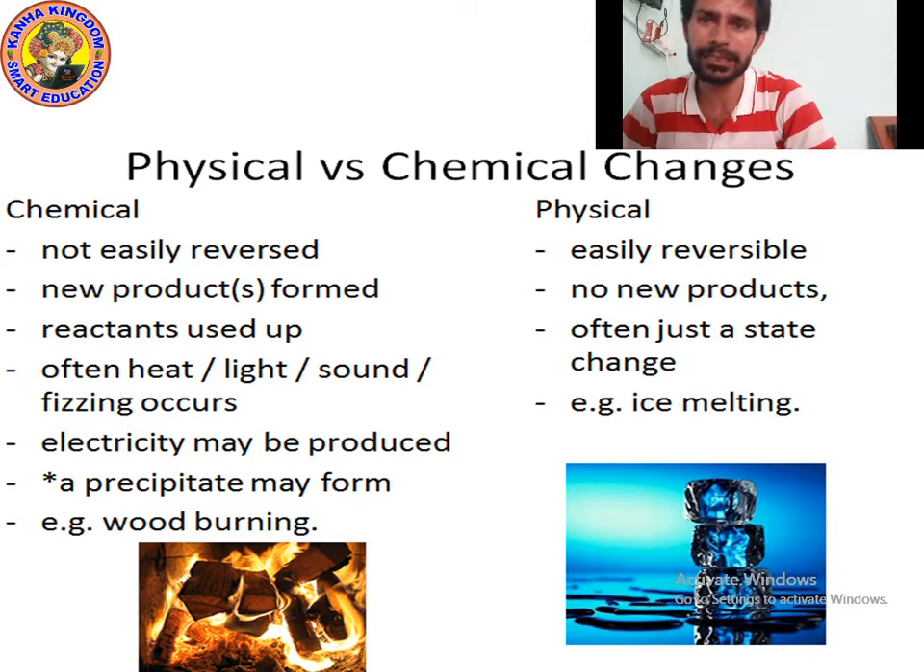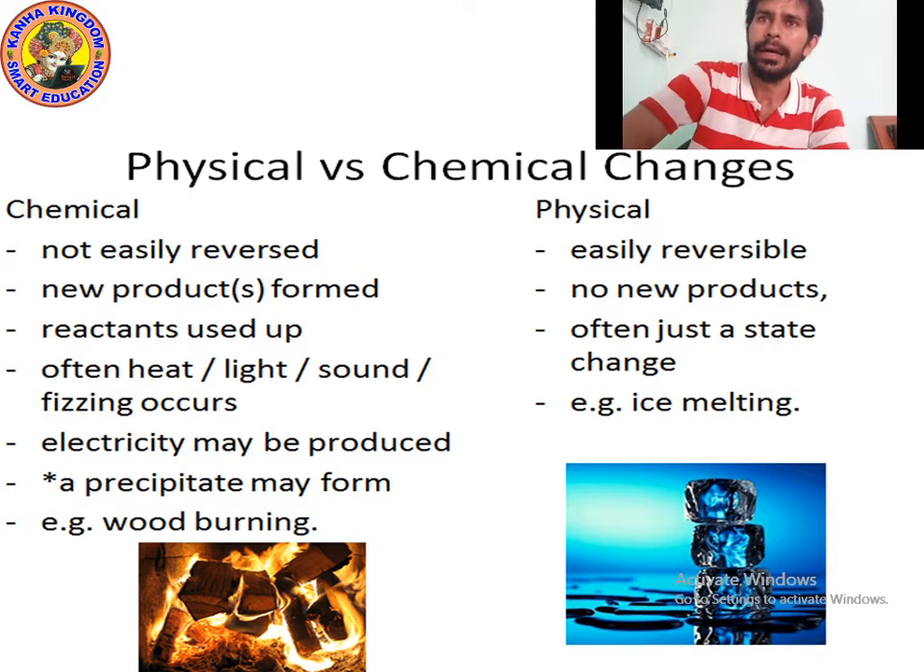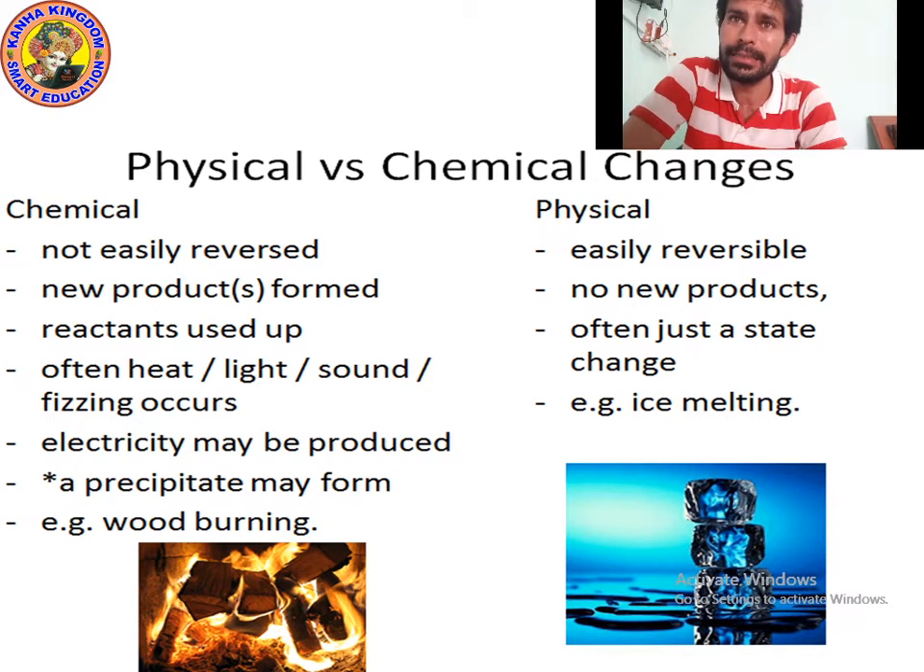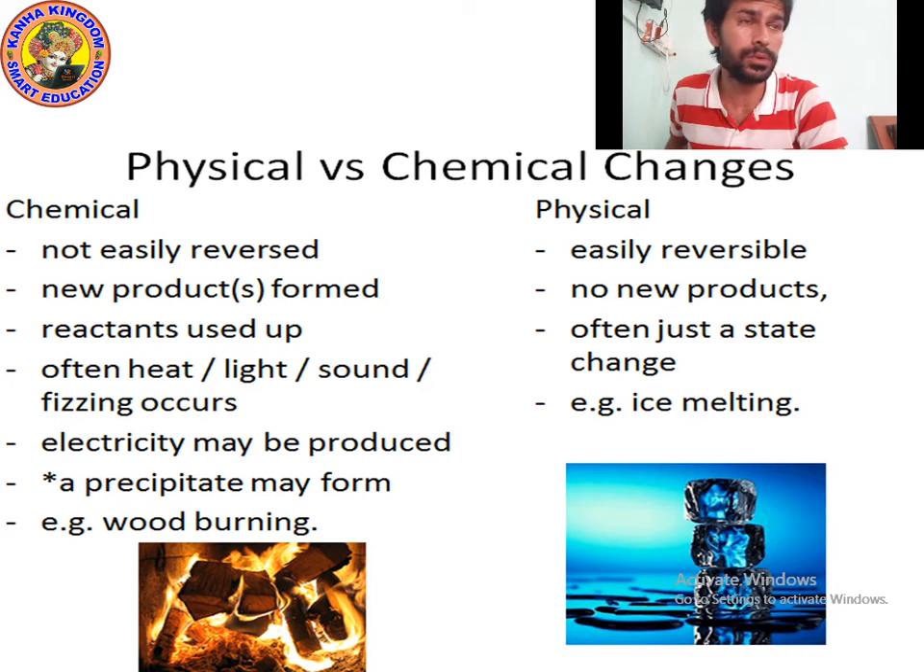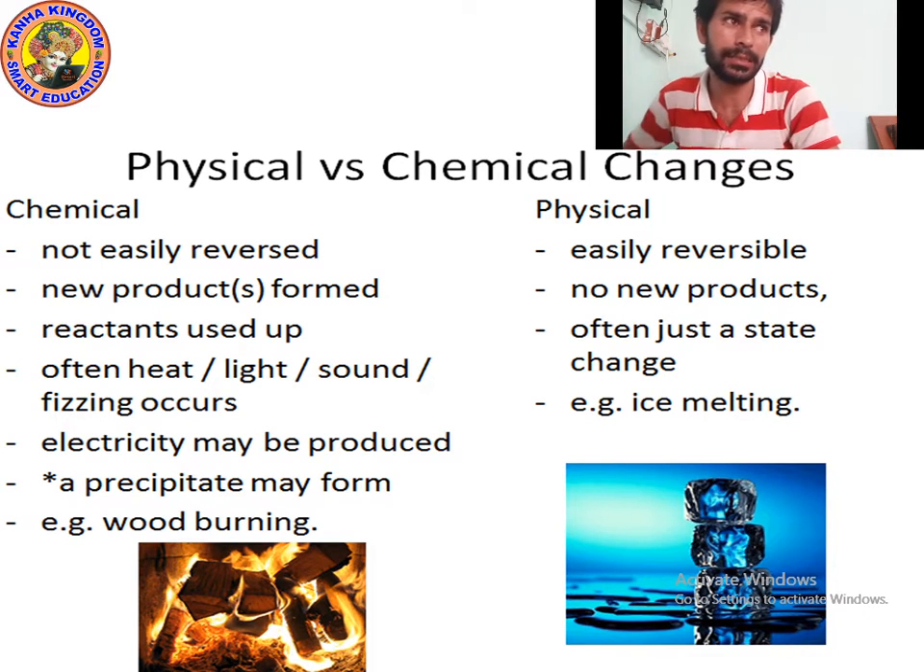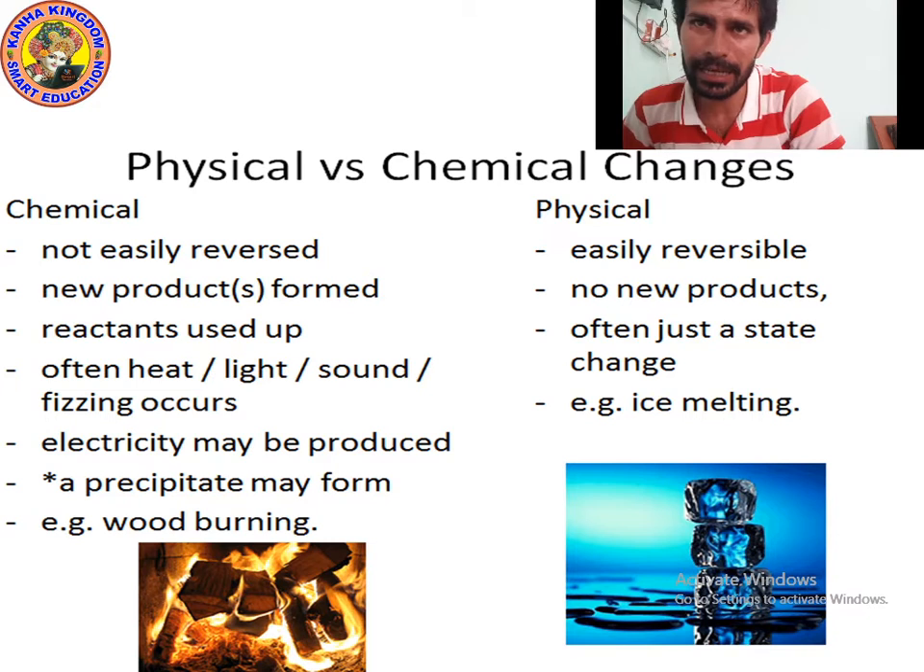In chemical changes, what happens? New products form. But in physical changes, no new product forms. Okay. And in chemical changes, reactants are used up. Yes, in chemical changes, we use the reactants.